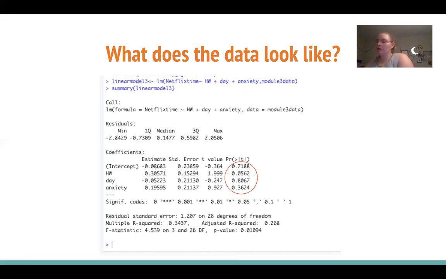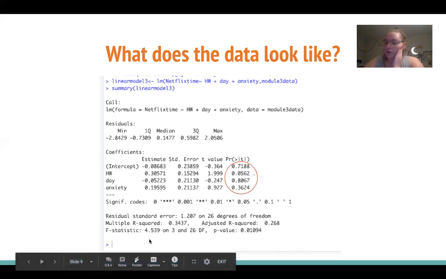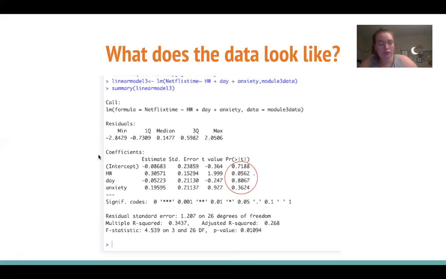So we ran our model, and as you can see here, we have our estimate, which is our signal, our slope, the b-value. And as Kristina says, this tells us how much our dependent variable is expected to increase when our independent variable increases by 1, but all the other independent variables remain constant. Then we have our standard error, which is our noise and allows us to value our uncertainty to see how our sample fits in our population.